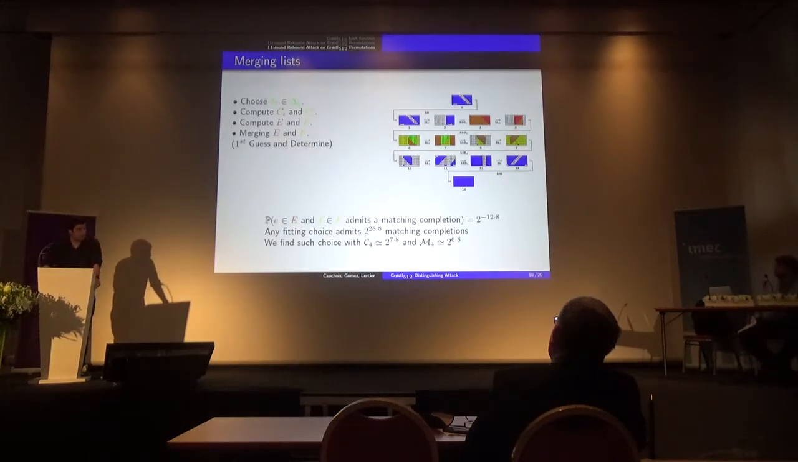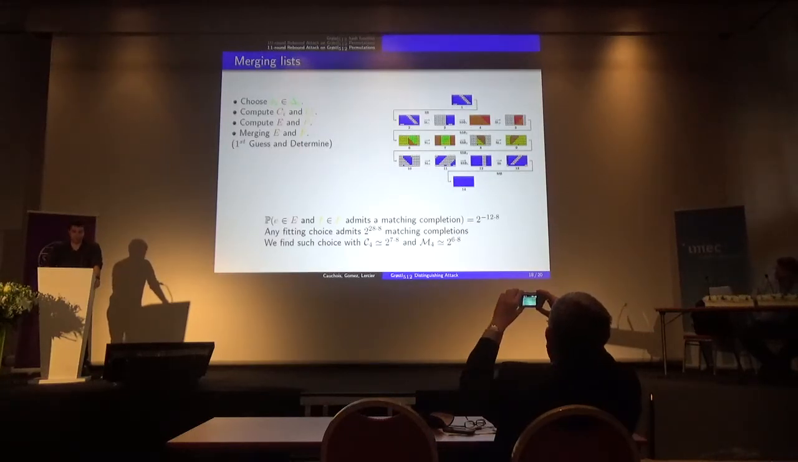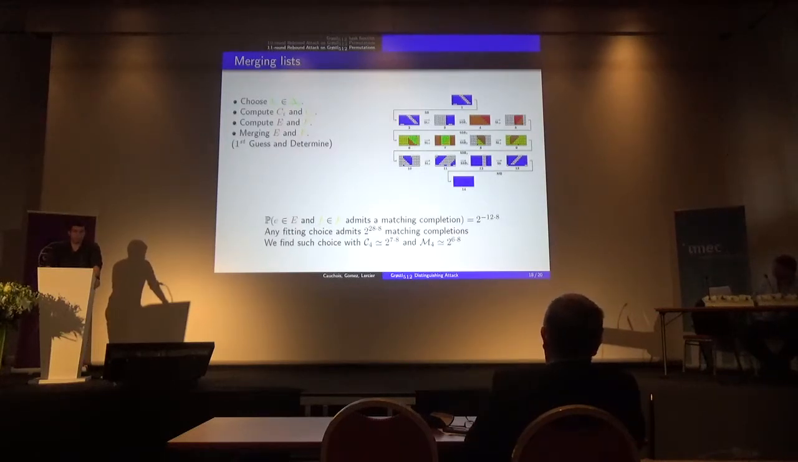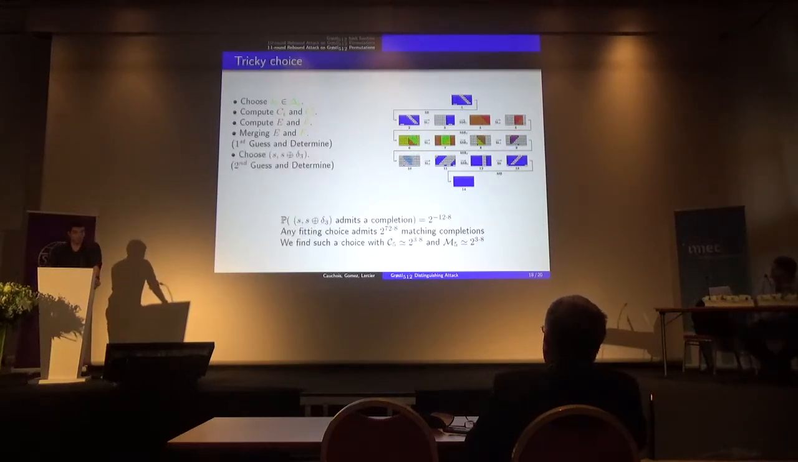This happens only with probability 2 to the minus 12 times 8. Any fitting choice admits 2 to the 28 times 8 matching completions, and using a clever guess and determine algorithm, we can find such a choice with complexity only 2 to the 7 times 8. Okay? So I select one choice of E and F admitting matching completions.